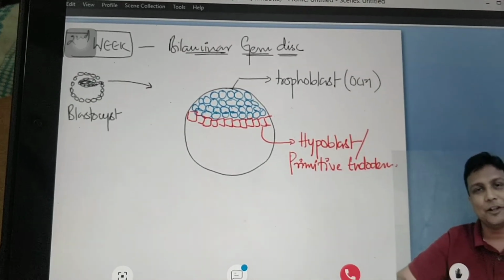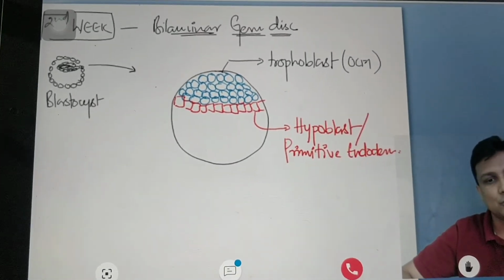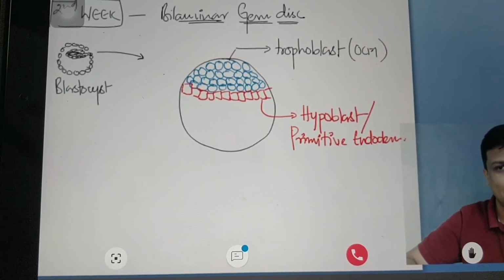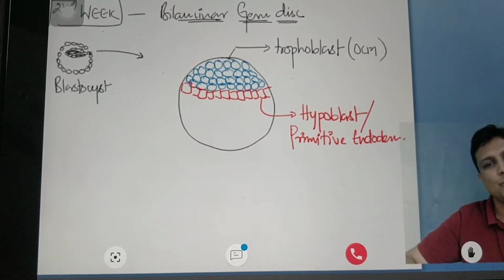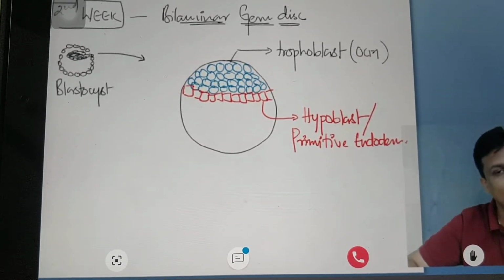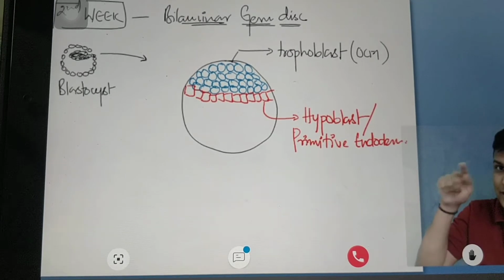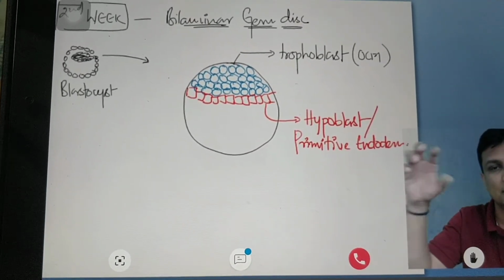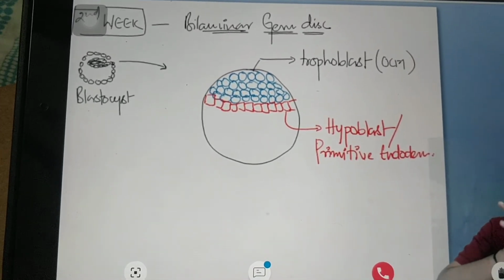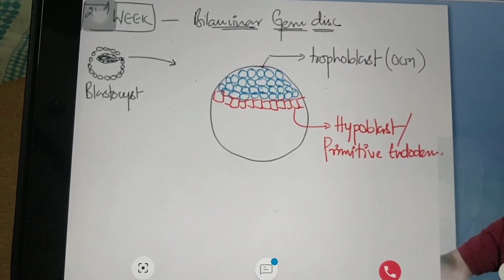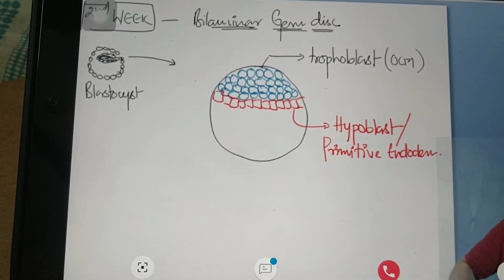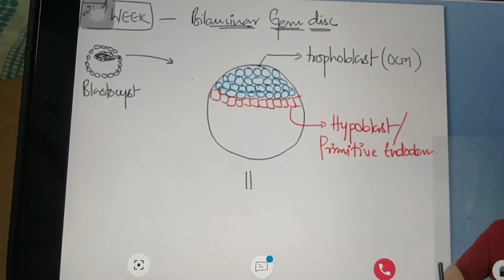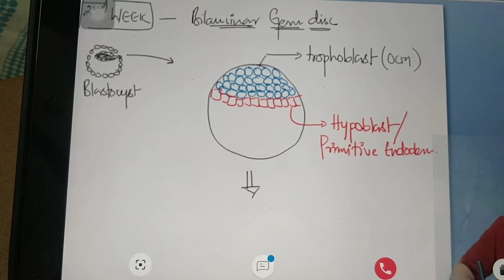I want all of you to remember it like a story, sir, one by one. Okay? So look here, now I'm continuing the story from where we left off, from the first week only. So there is a blastocyst. In the blastocyst, you have outer cell mass and inner cell mass. Outer cell mass is going to become trophoblast, and now welcome to inner cell mass. One layer is going to become hypoblast. Now let's go ahead. Let us go ahead here.